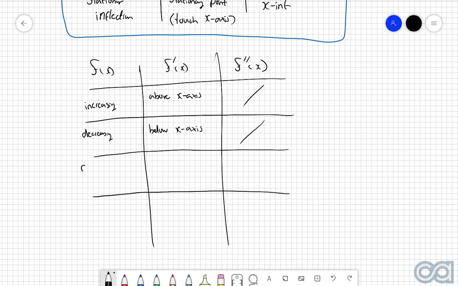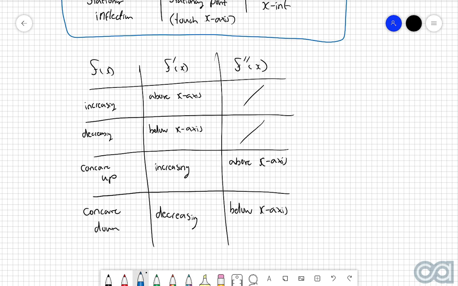If f of x is concave up, then for f dash of x, this means that it is increasing, or in other words, it's got a positive slope. For f double dash of x, this means that it is above the x-axis. And then conversely, if f of x is concave down, then f dash of x is decreasing, which means that f double dash of x is below the x-axis.